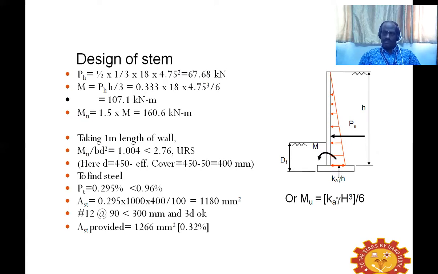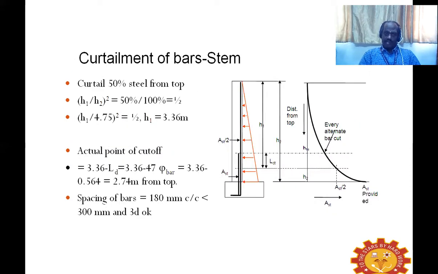Once the area of steel is known, we assume some diameter of the steel, and we can find out the spacing of the reinforcement to be provided in the stem.